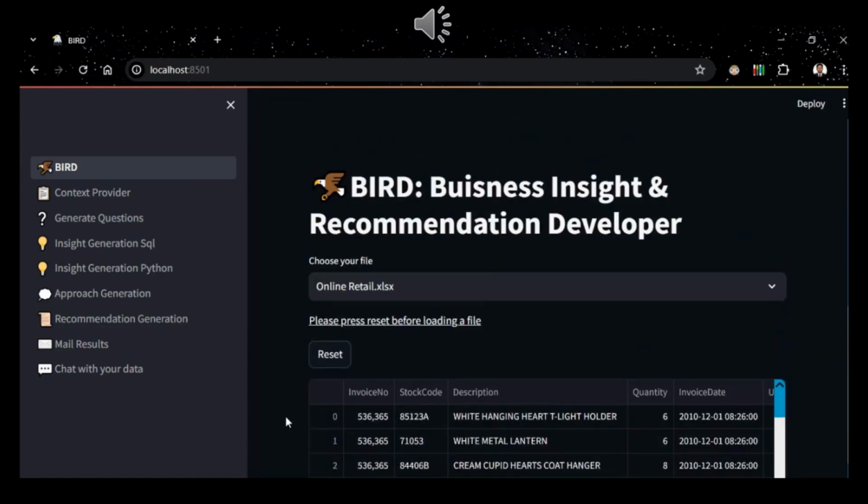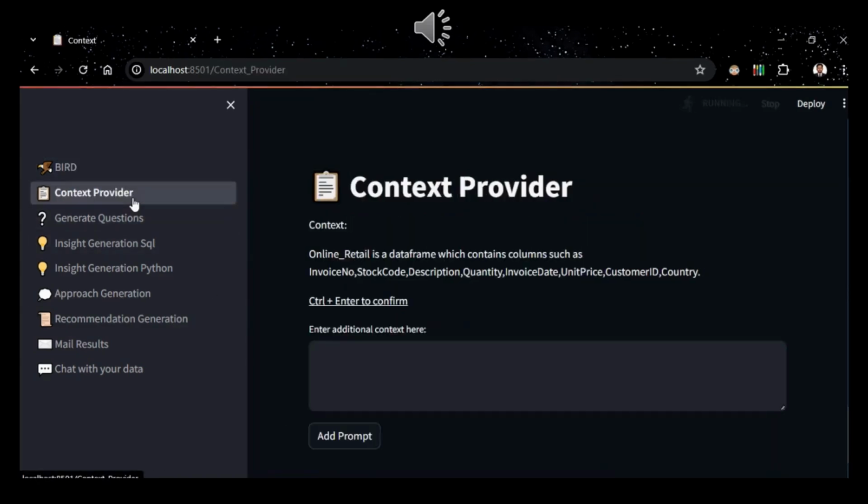The second page is the context provider. Context is very important as Gemini needs to understand the context of our data before it can work on it. As you can see, BIRD has already extracted the columns from the data to be provided as context. Let us add additional context by including total sales, which is the product of quantity and unit price.